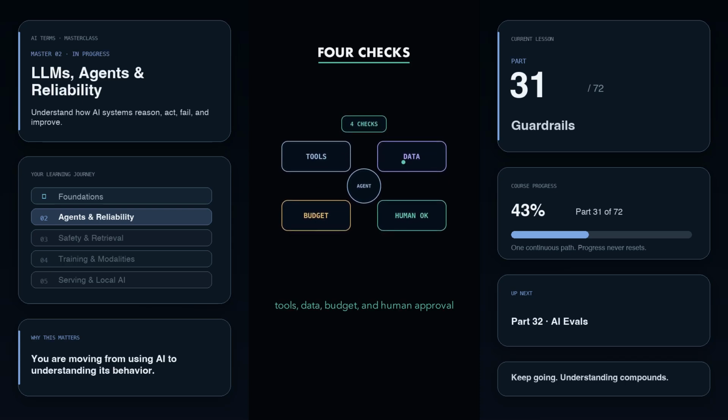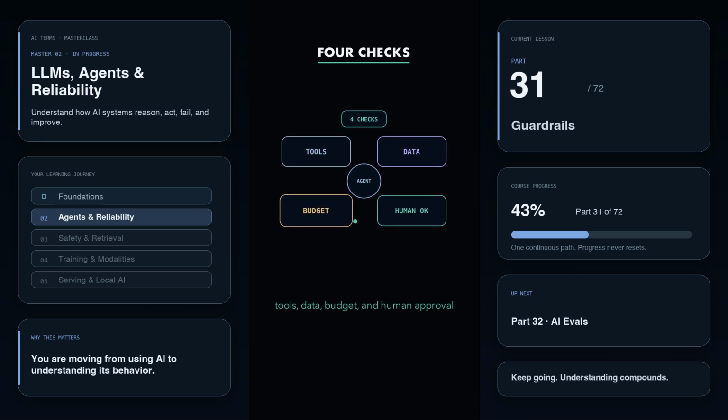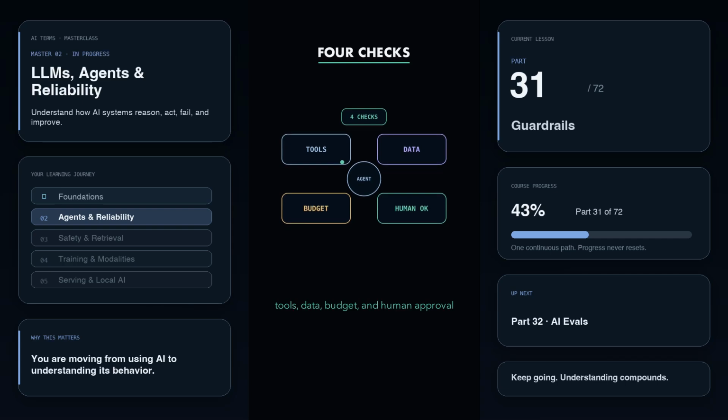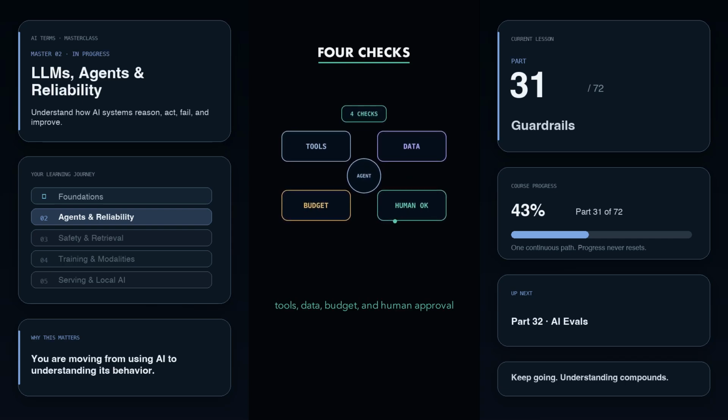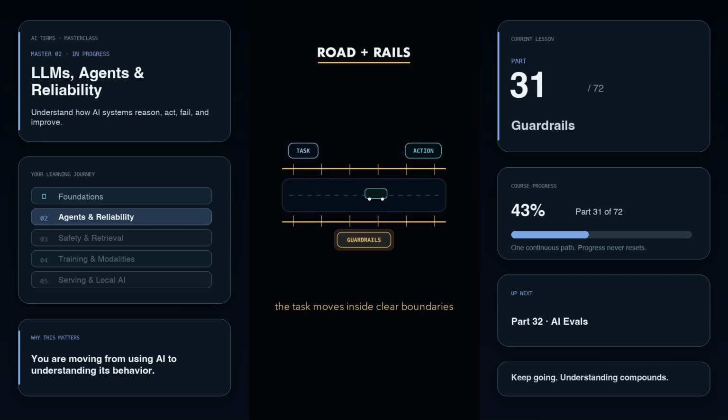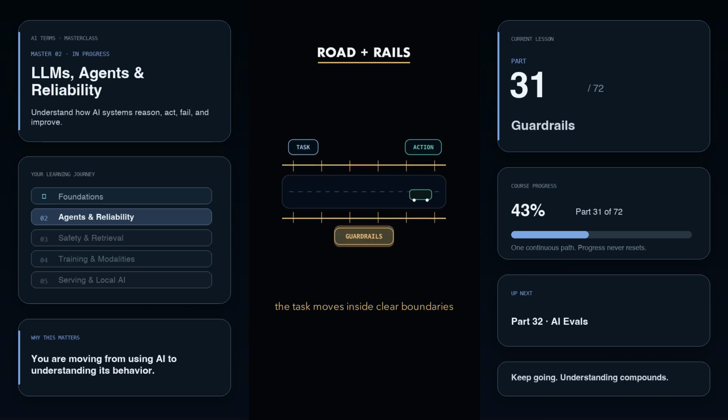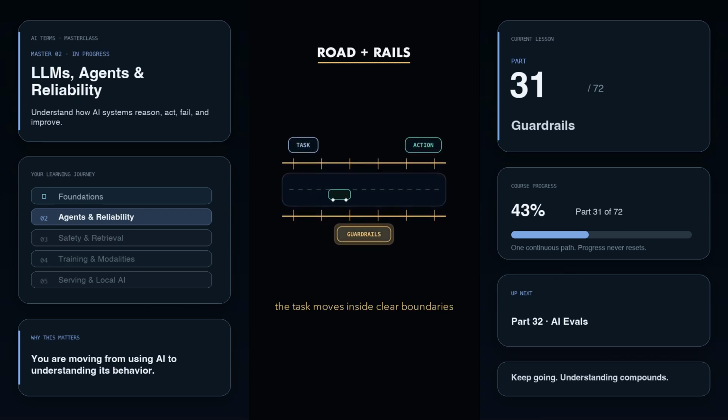What tools can it use? What data can it see? How much can it spend? And when must it stop and ask a human? Picture the agent as a car on a road. The road is the task. The guardrails are permissions, budgets, scopes, and checkpoints.